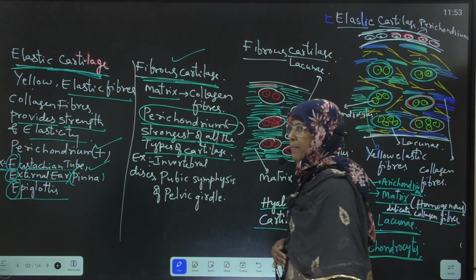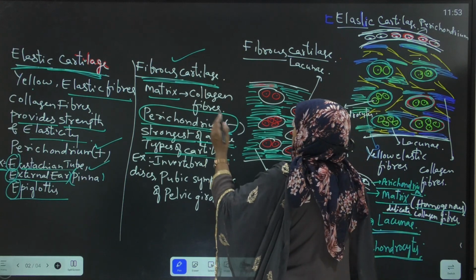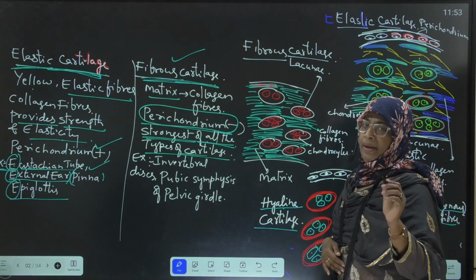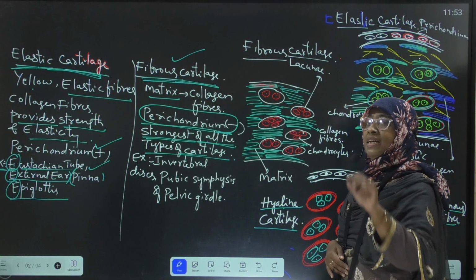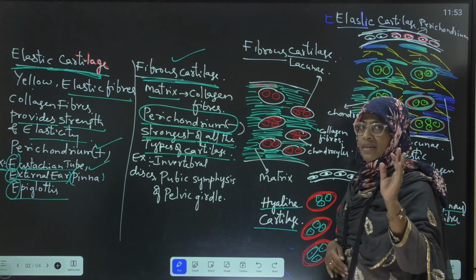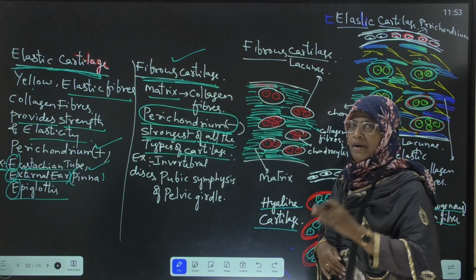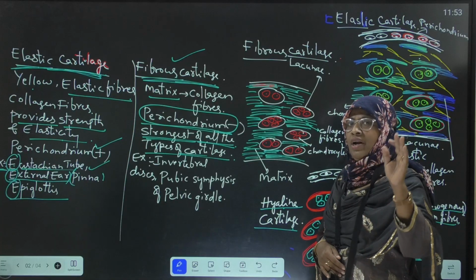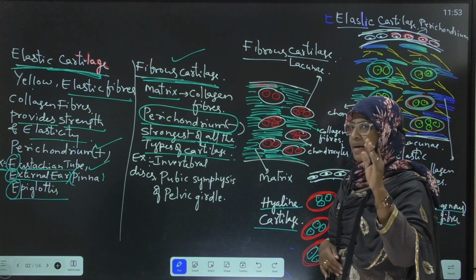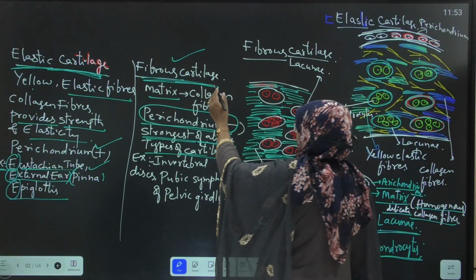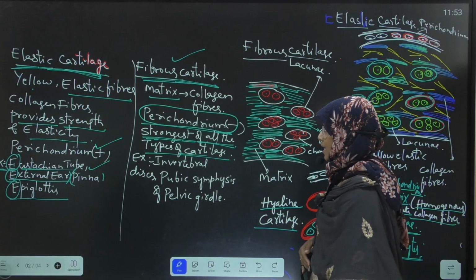This is very, very important for NEET and EAMCET also. Here perichondrium means the outer fibrous connective tissue sheath which covers the cartilage, and it is absent in fibrous cartilage. It consists of only collagen fibers, and yellow elastic fibers are absent in fibrous cartilage, and it is the strongest of all the types of cartilages.